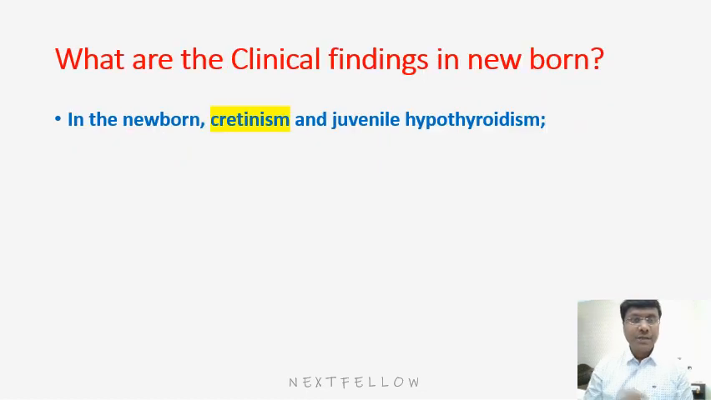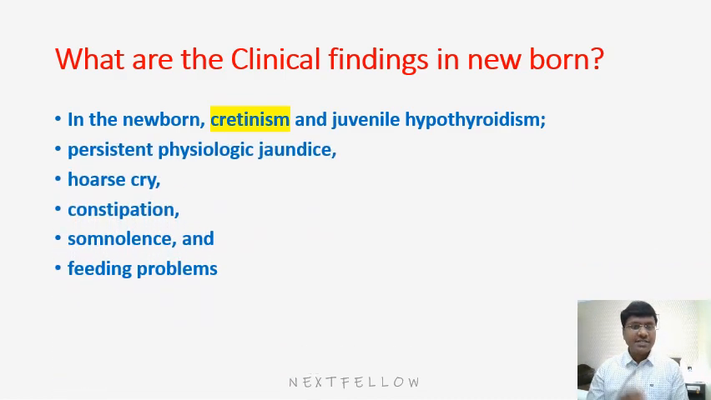Next, what are the clinical findings in the newborn? Let me tell you, if a newborn develops hypothyroidism, the newborn is considered a cretin. Now, in early stages, these are the clinical manifestations in the newborn: persistent physiological jaundice, hoarse cry, constipation, somnolence, and feeding problem. So these are the clinical manifestations in a cretin.